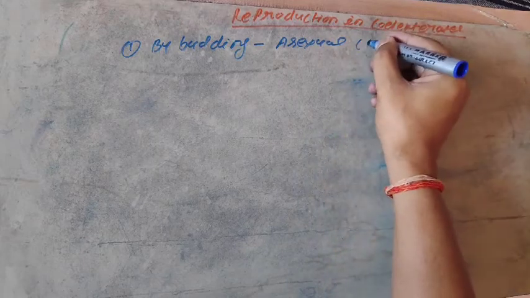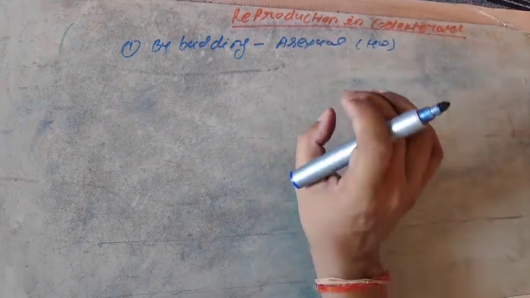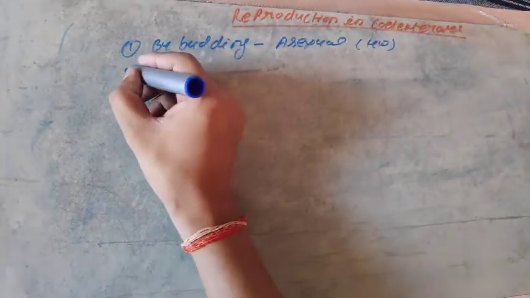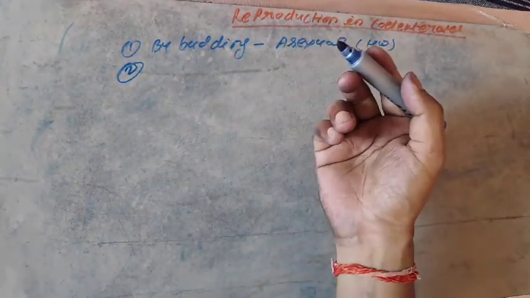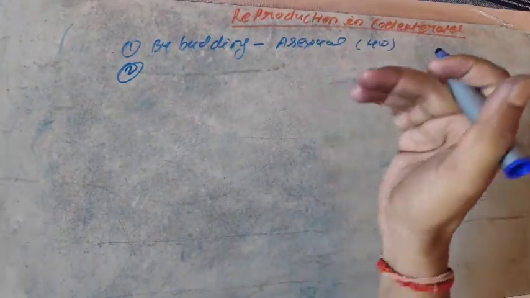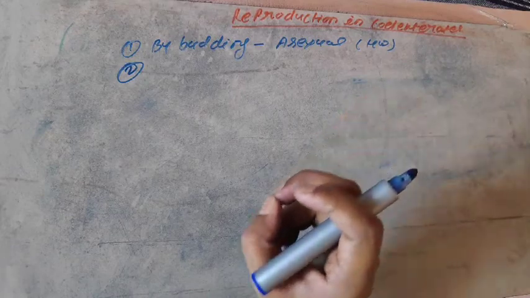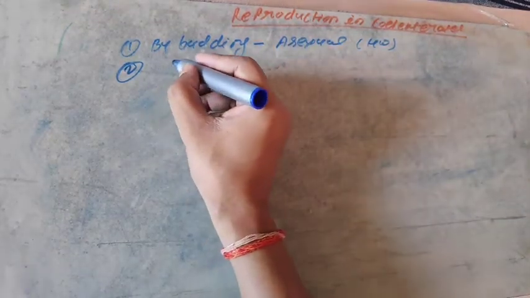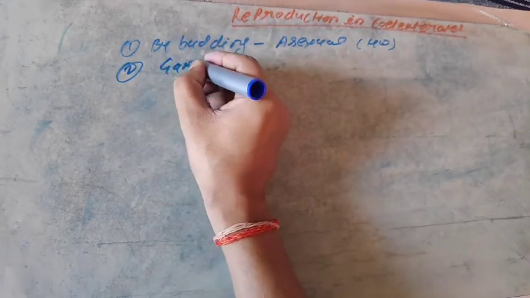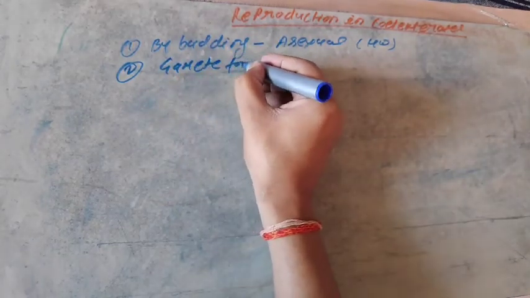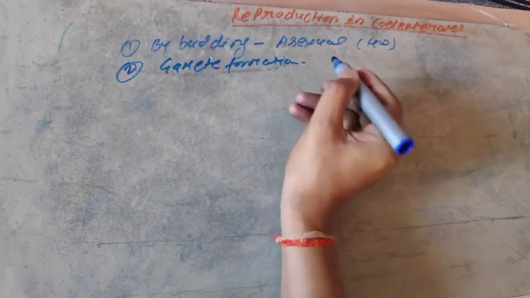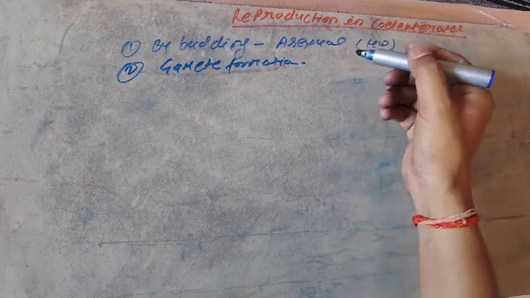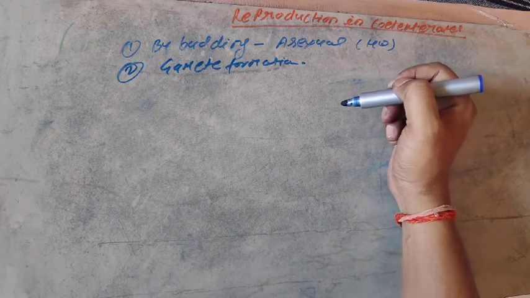So it is your homework to describe the exact process of budding in hydra. The second process, as I told you, is that hydra and other coelenterates can also reproduce through sexual reproduction. The sexual reproduction is performed through the process of gamete formation. So hydra as well as other coelenterates have the ability of both asexual and sexual types of reproduction.